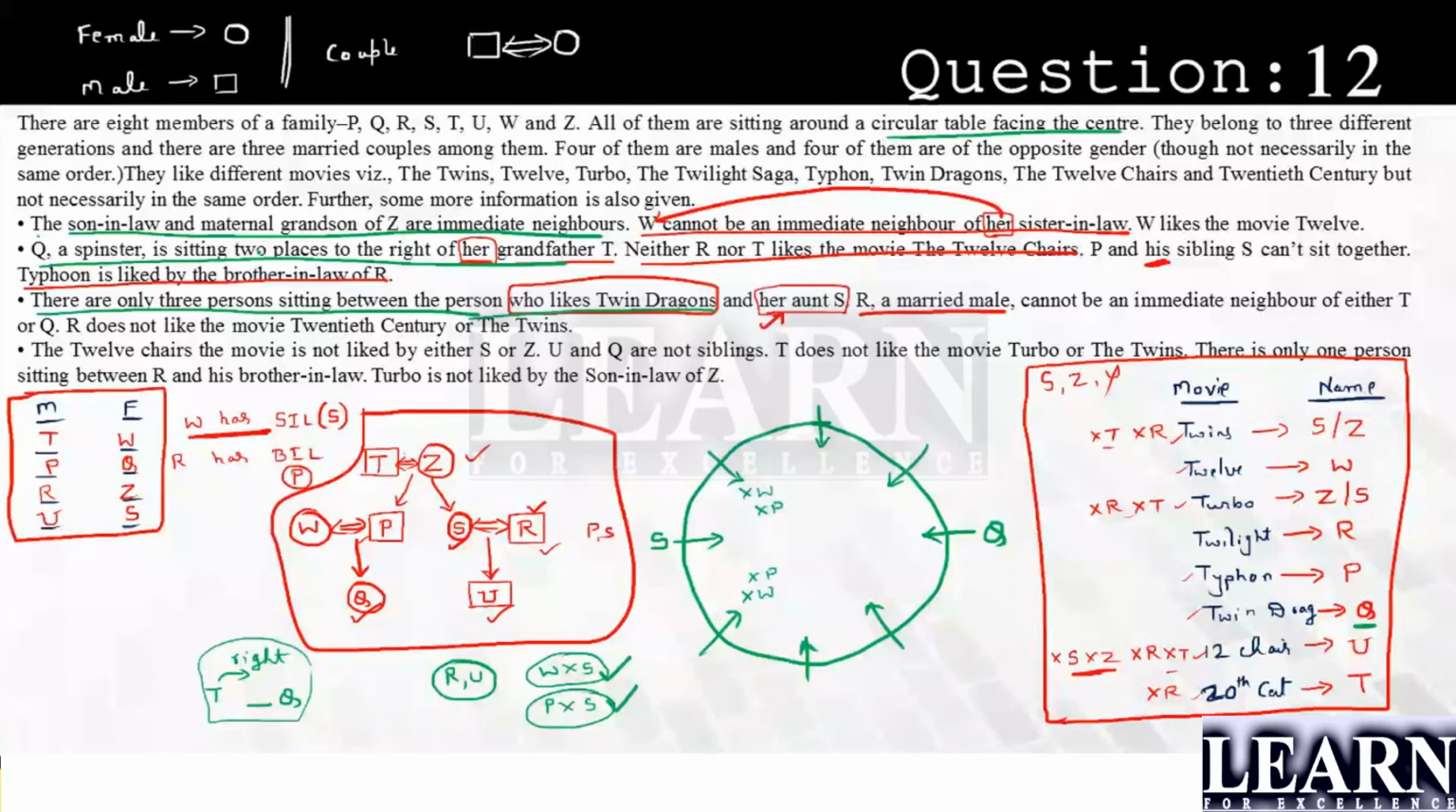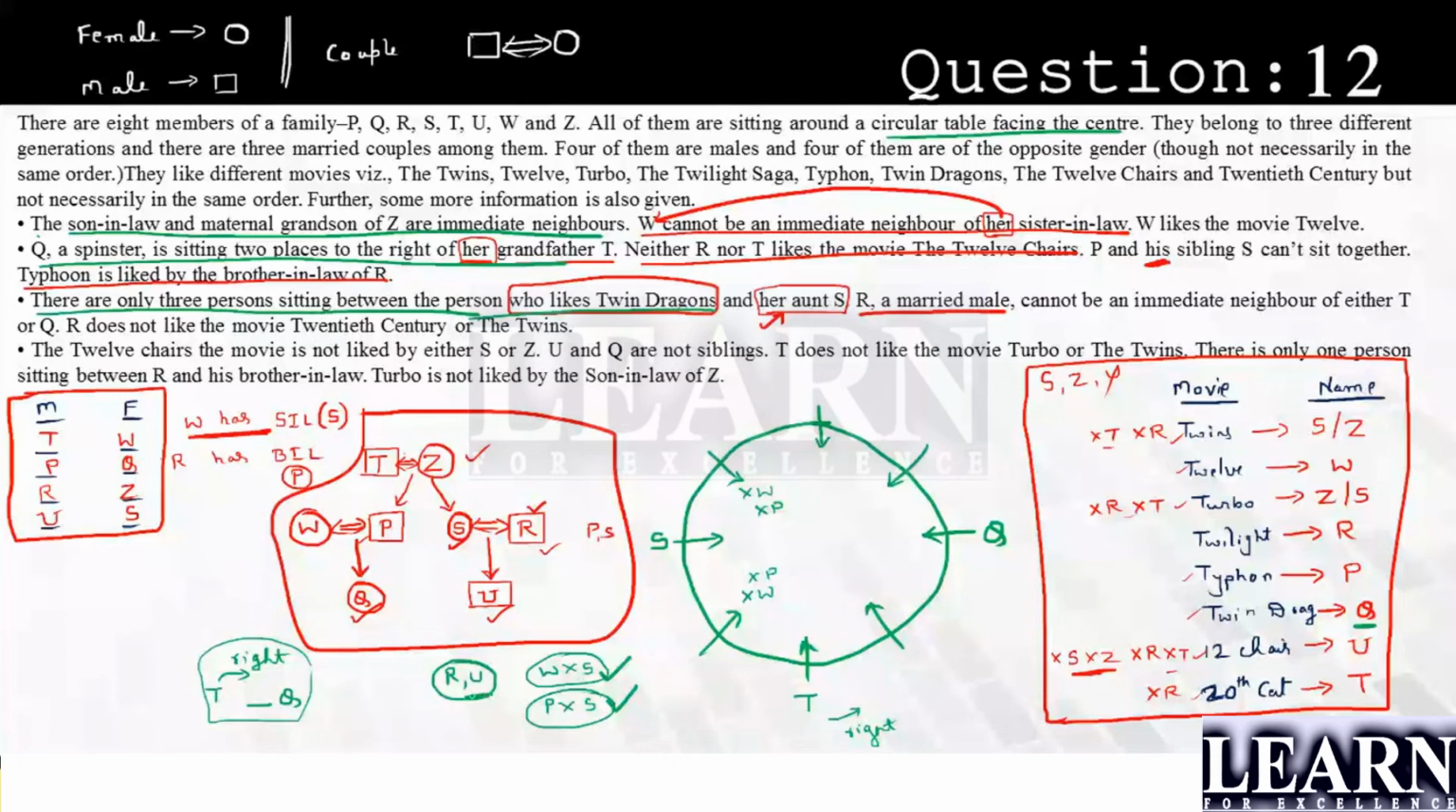Right? Next, Q is sitting 2 places to the right of her grandfather T. So in order to be right, T should be somewhere over here. If this is T, Q will be second to the right. Yes, this is the right position. So we are done with this. So we have got S, Q, and T. Done. Now let's continue. We have got R and U.